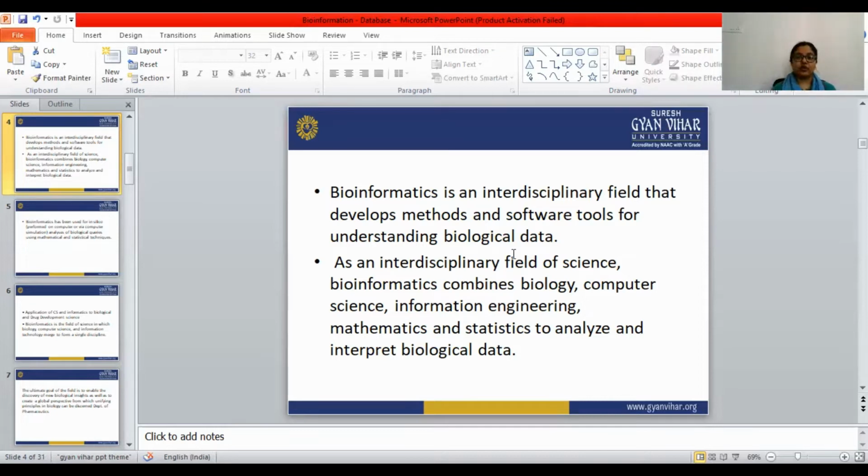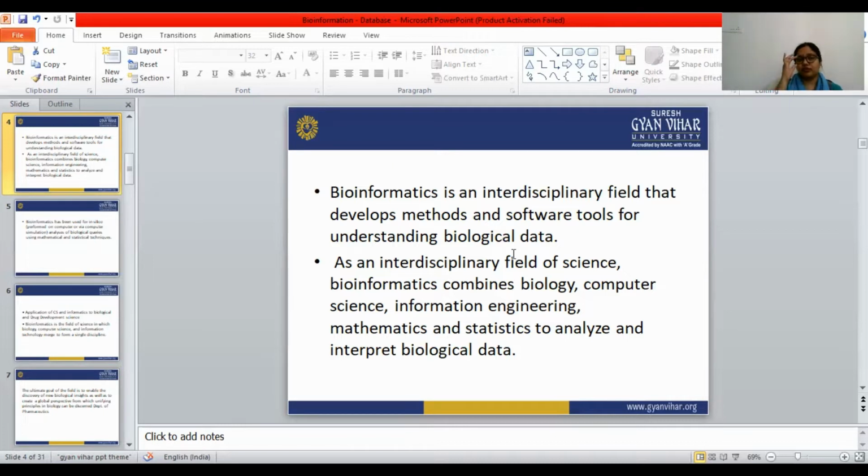So what is bioinformatics? Bioinformatics is the combination of biology and technology, informatics, and mathematics, all included in bioinformatics.